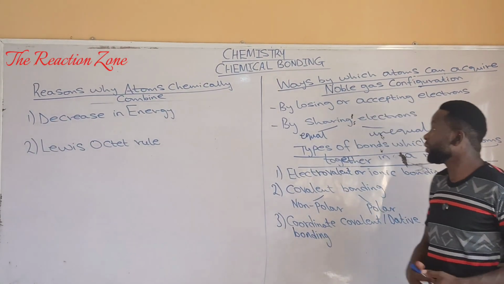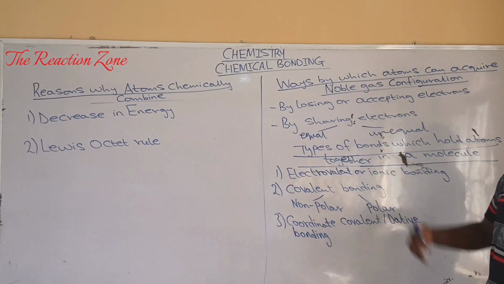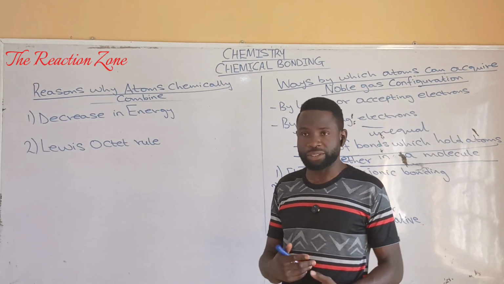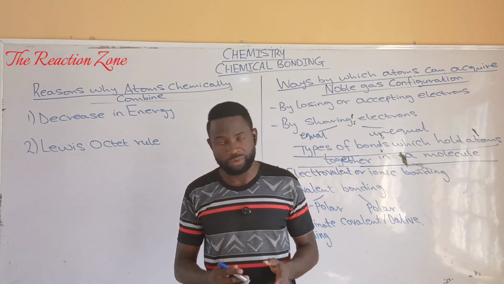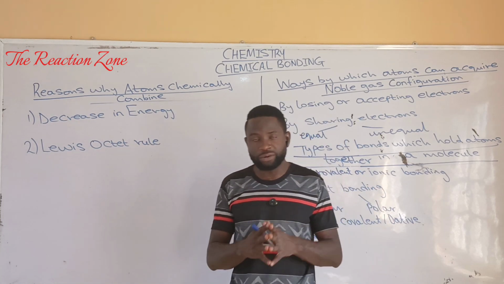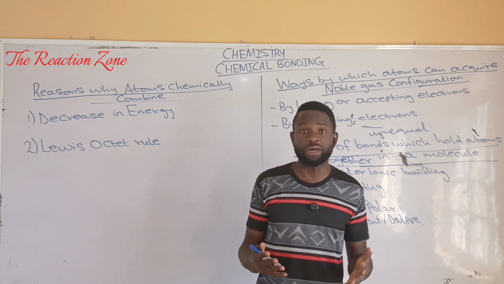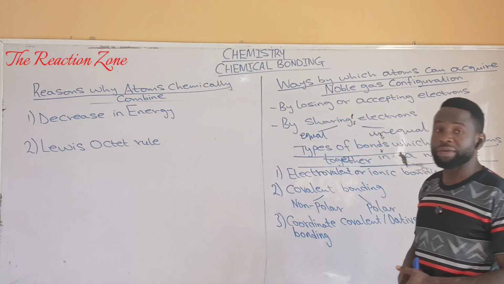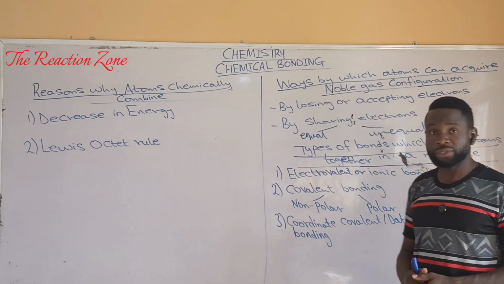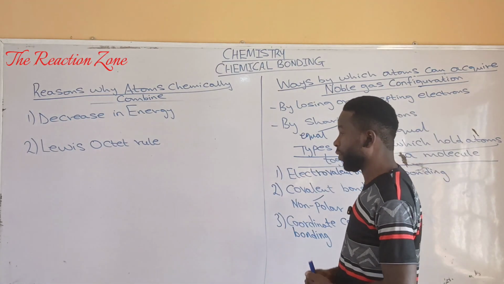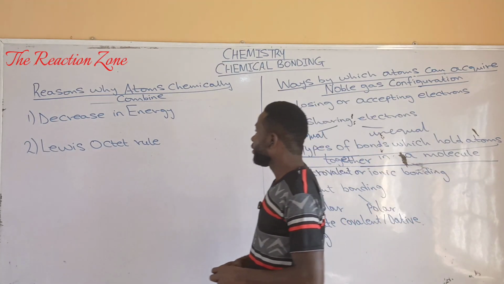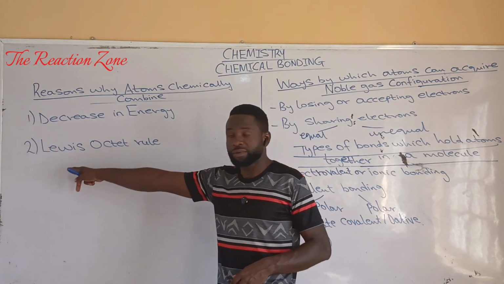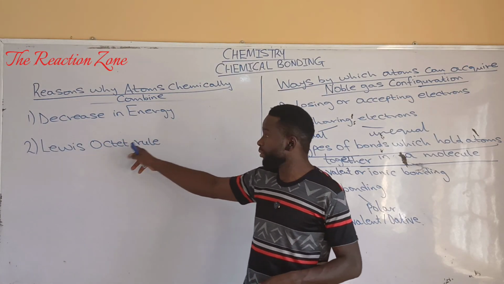In today's lesson we're going to look at the concept of chemical bonding. A bond is a force of attraction that exists between two atoms that holds them together as a molecule or as a functional unit. There are two reasons why atoms chemically combine. In other words, there are two reasons why atoms form bonds. The first is to have a decrease in energy, and the second is to obey Lewis' octet rule.